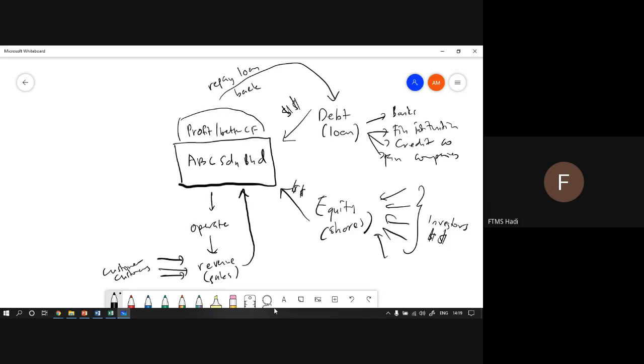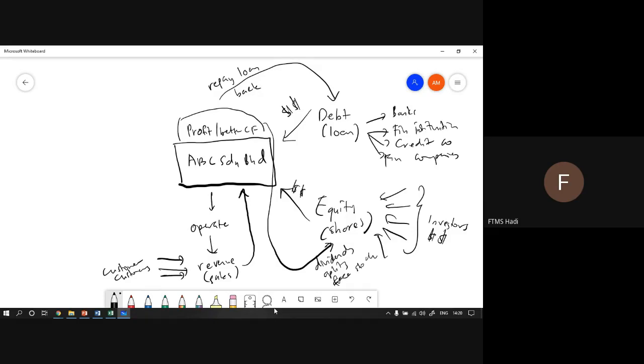How about equity? As far as equity is concerned, they need to return the benefit to investors in terms of giving dividends, giving splits, and sometimes giving cash or free stock, and so on.